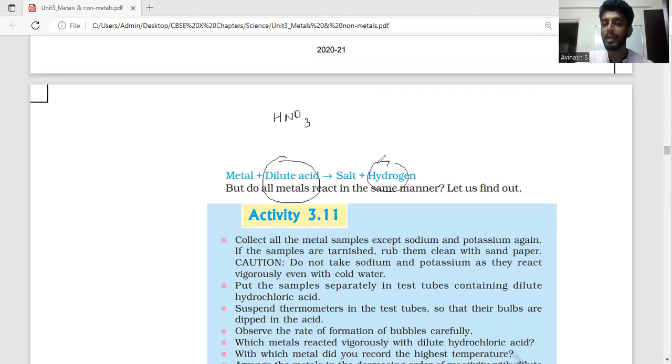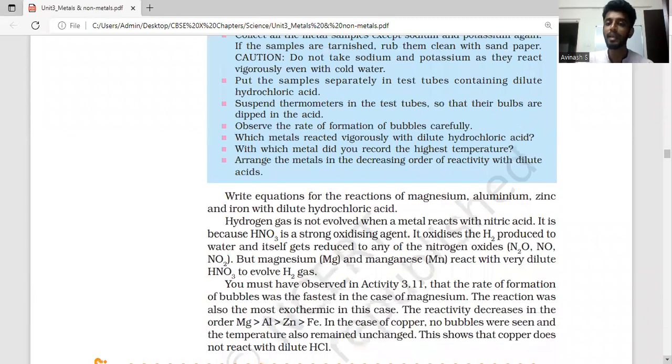Instead of getting hydrogen gas, we get water. That is because this acid itself has some oxygen. Sulfuric acid also has, but nitric acid is a very good oxidizing agent. An oxidizing agent is something that can give away oxygen easily. So not always do we get hydrogen gas when a metal reacts with dilute acid. Sometimes we may not get hydrogen gas.